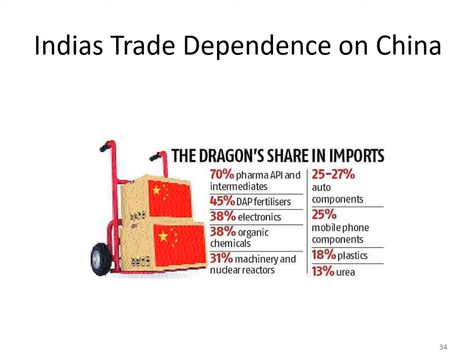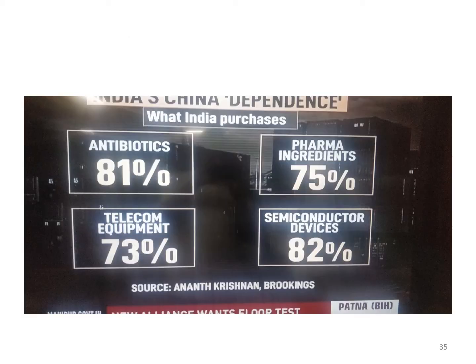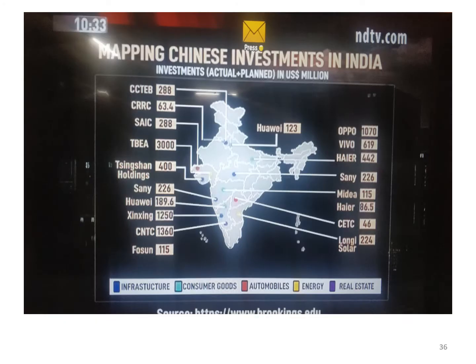And we know about mobile phone components, 25%, 18% in plastics, 13% in urea. So this is our dependence. And you've seen antibiotics, pharma ingredients, telecom equipment, semiconductor devices. There's so much of dependence on China.